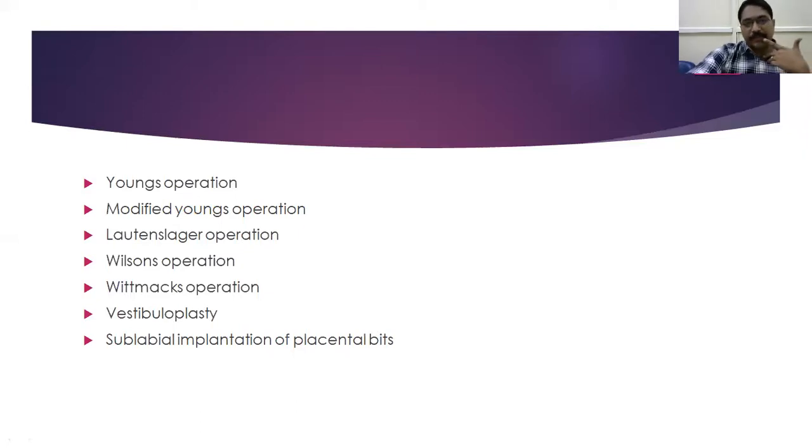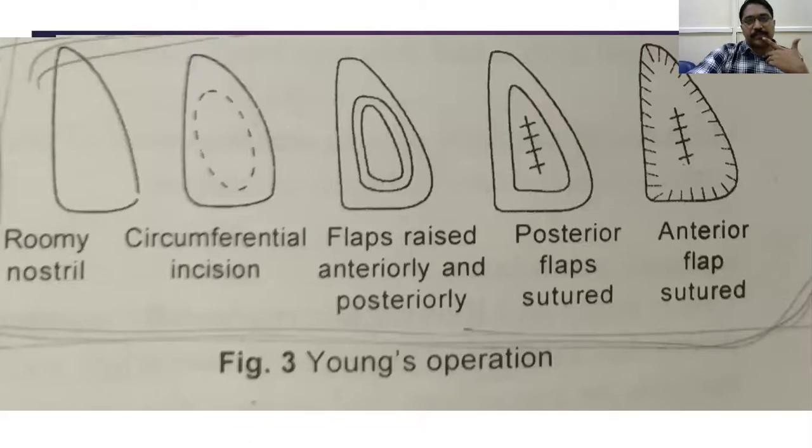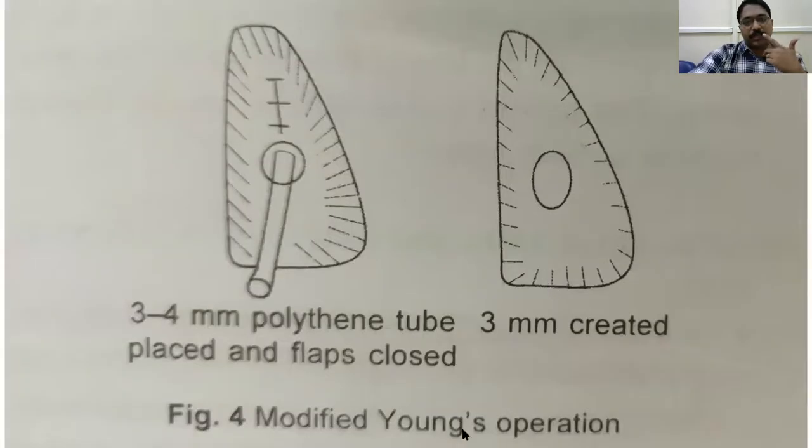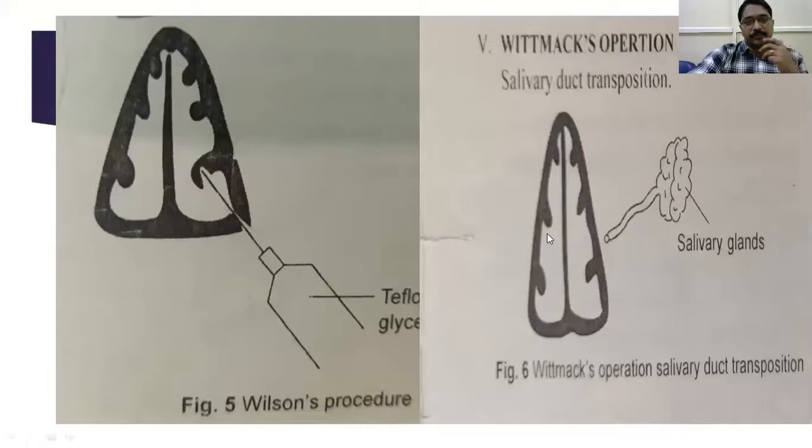What is Wilson's operation? This is Young's operation, I told you: roomy nostril, circumferential incision, flaps anterior and posterior. Posterior flaps are closed first, followed by anterior flaps. Okay. This is modified Young's operation: by keeping a small ethylene polythene tube, you make a 3 mm opening on both sides. Wilson's procedure is injection of Teflon in glycerin into the inferior turbinates. That's Wilson's procedure.